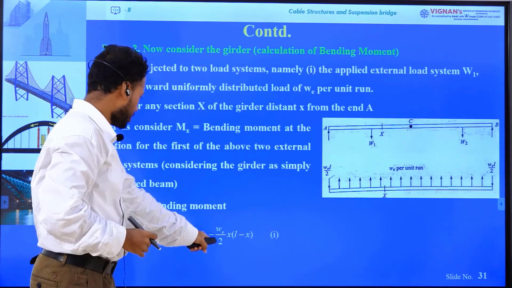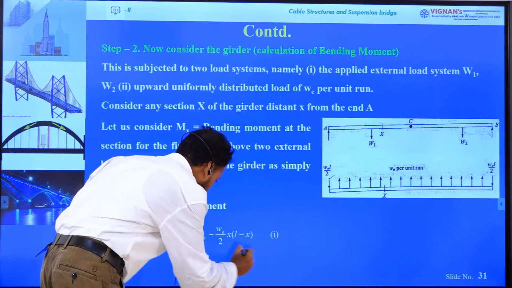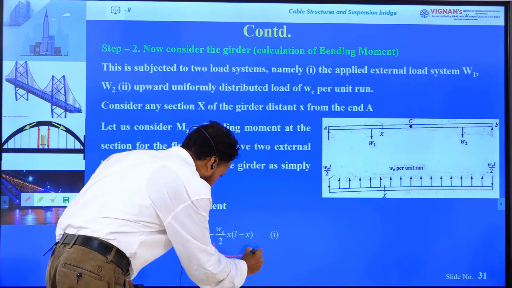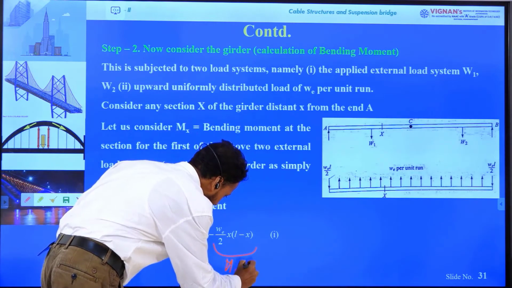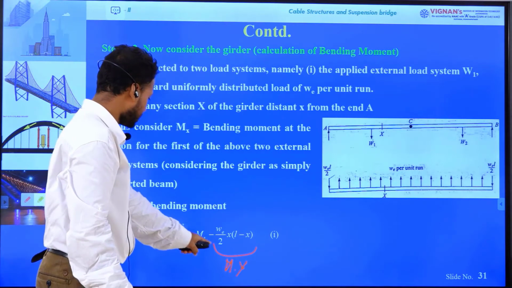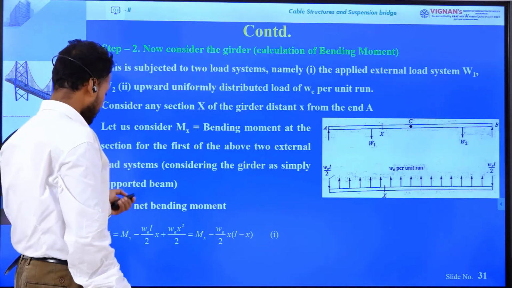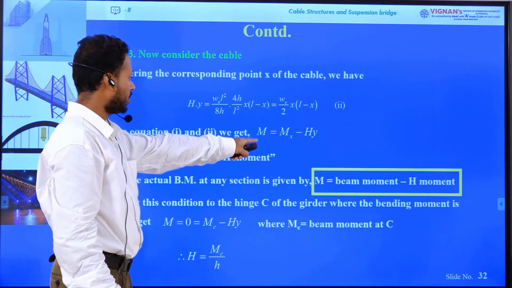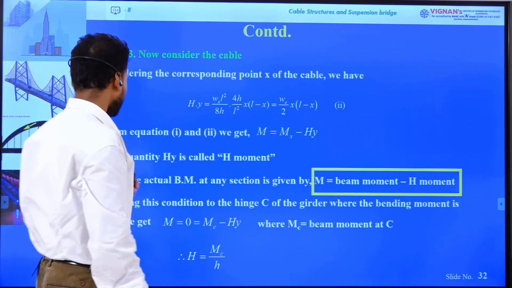So in this equation we can write, this is H into y, so the net bending moment M equals Mx minus Hy, right?